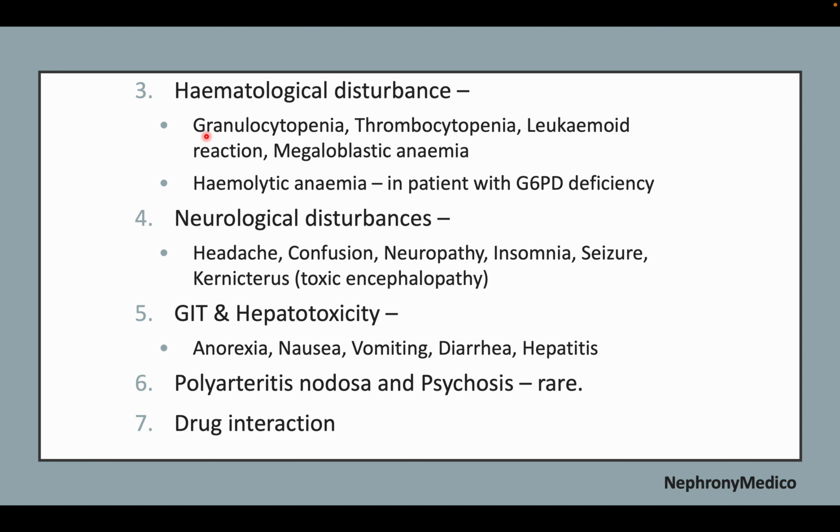Hematological disturbances like granulocytopenia, thrombocytopenia, leukemoid reaction, megaloblastic anemia, and hemolytic anemia, or headache, confusion, neuropathy, insomnia, seizure, anorexia, nausea, vomiting, polyarteritis nodosa, and psychosis.